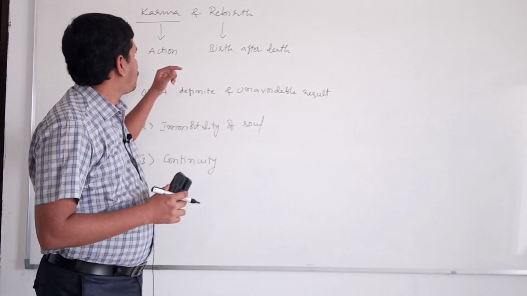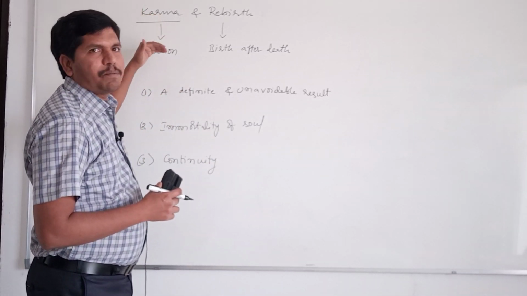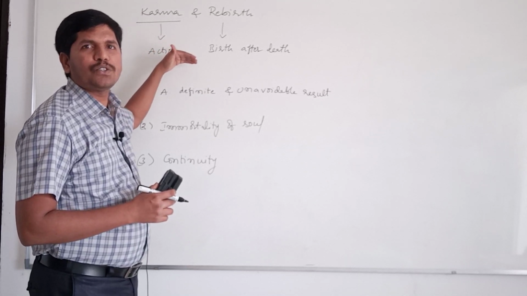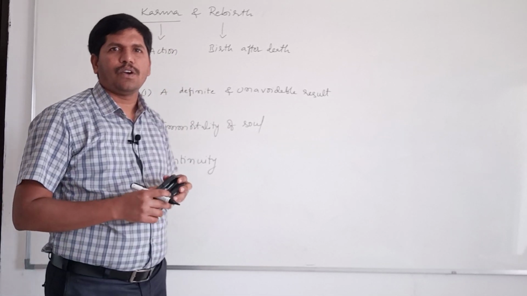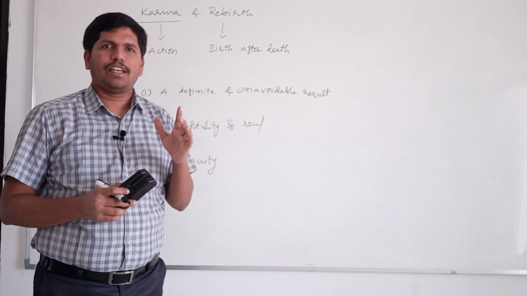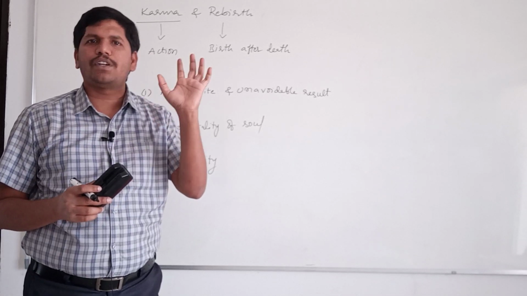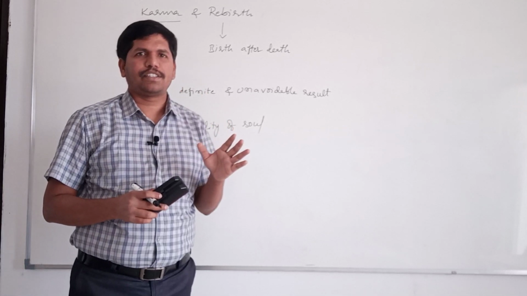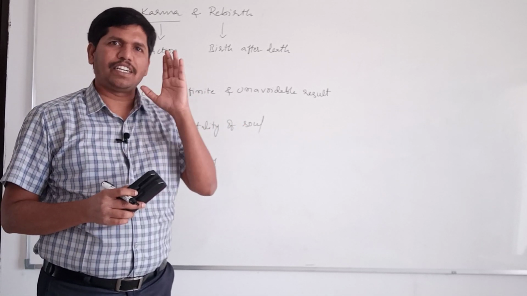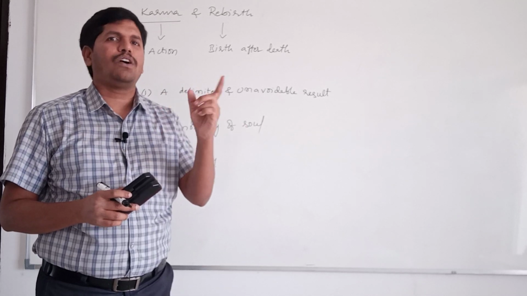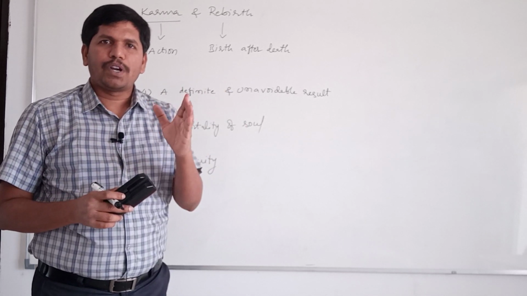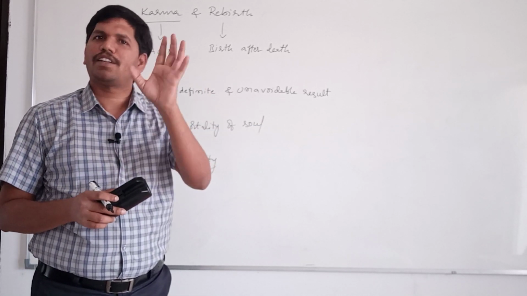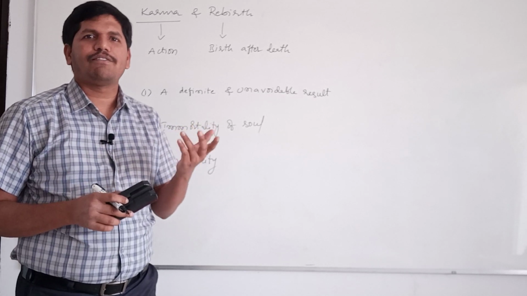In the beginning I told you the meaning of karma is action. It includes not only the action but also the result of that action. To each and every action there will be one definite and unavoidable result. Every person, for all their actions, has to receive the results. It is one definite result and it is not possible to avoid. If you perform good actions, you will get good results. If you perform bad actions, you will get bad results. But results are guaranteed.